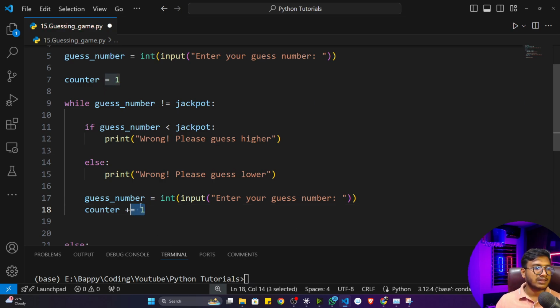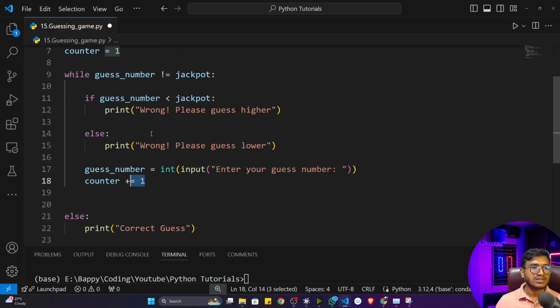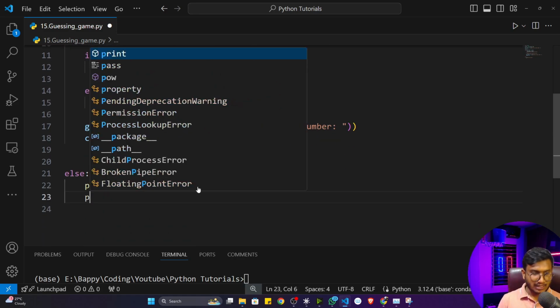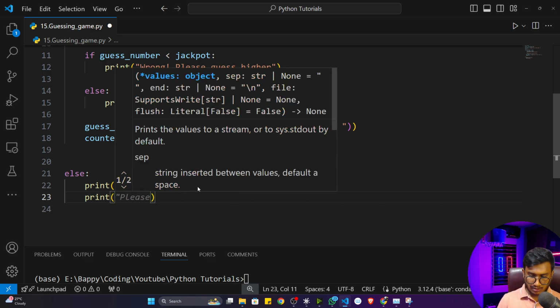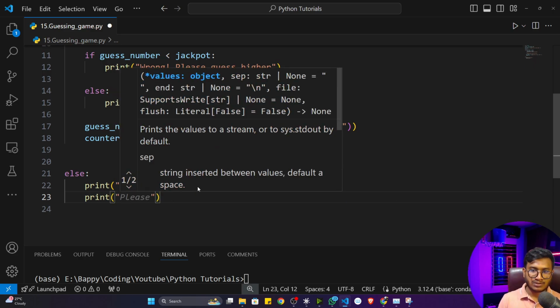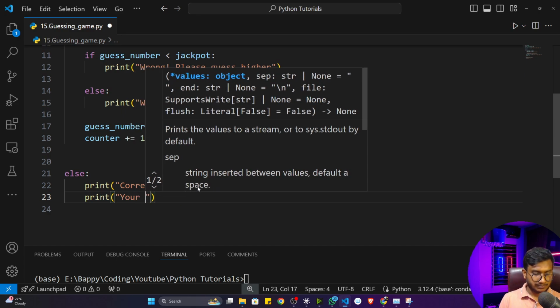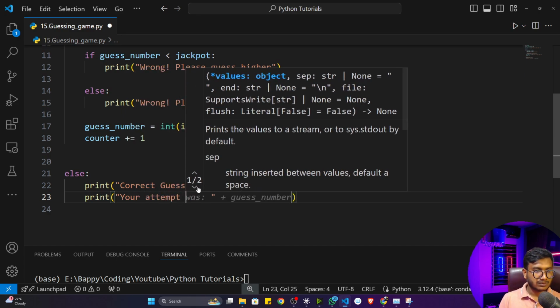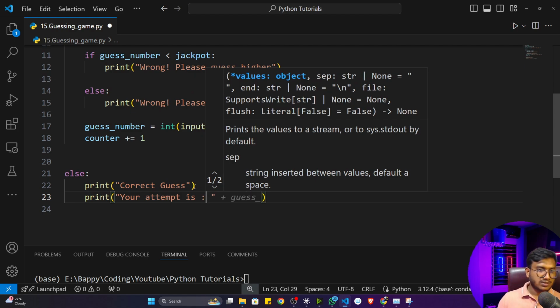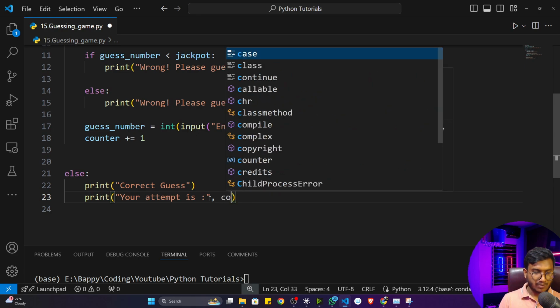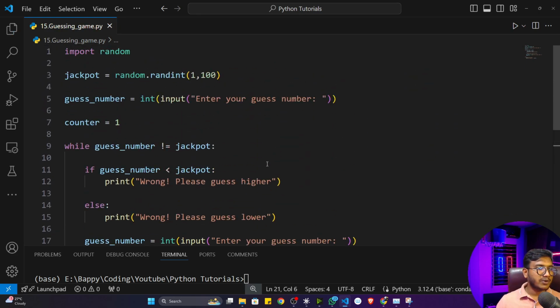This number will update every time, that means if you give a wrong number, it will update every time. And at the last I can print how many times he took to guess this number. So here I can write: your attempt is, and here I can print this counter. So guys, you can see this is the program.